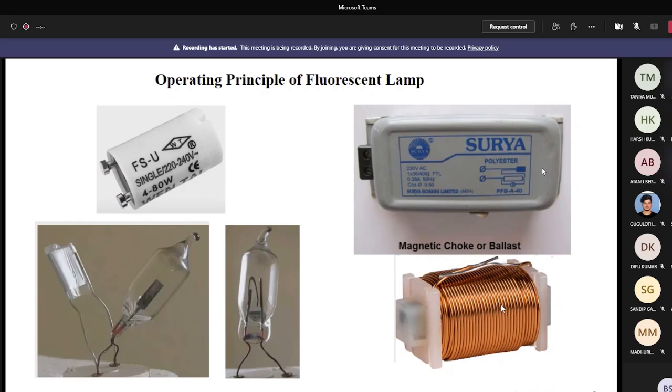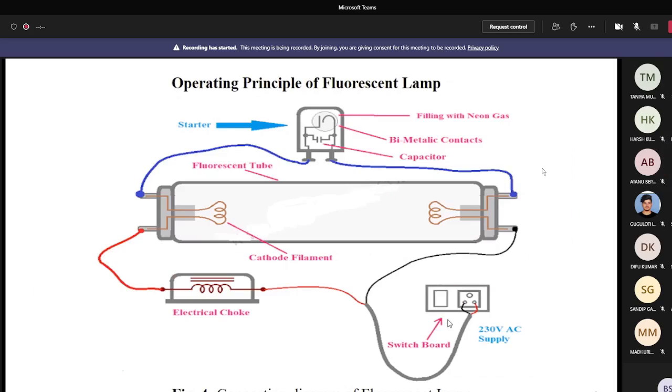Now I show you the electrical connection of the fluorescent lamp with starter and choke. Just follow carefully. Here the red wire indicates the live wire and the black wire indicates the neutral wire. When you put on the switch, the current flows from the supply through the electrical choke, through the cathode filament, through the capacitor of the starter, through the anode filament and then returns back to the supply.